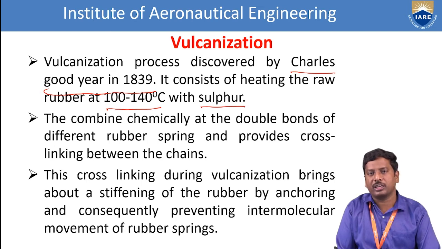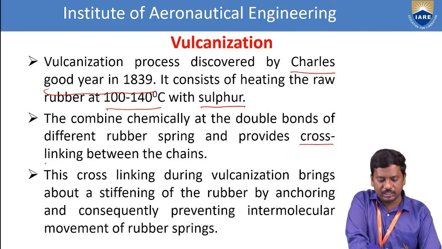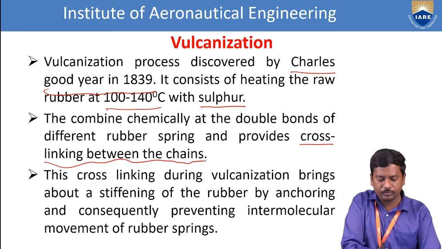Sulfur is one of the family of oxygen, sulfur, selenium, tellurium, polonium, and it belongs to the sixth group of the periodic table. So first of all, vulcanization was invented by the scientist Charles Goodyear in 1839, and the process mainly involves heating the rubber with sulfur up to 100 to 140 degrees centigrade. The sulfur combines chemically at the double bonds of the different rubber chains and provides cross linking between the chains. So this is very, very important.